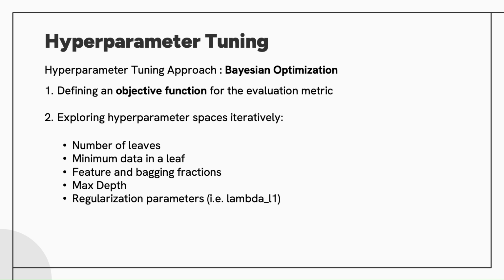Next, we explored the hyperparameter spaces iteratively. These are the 5 key parameters we adjusted to achieve the best possible performance while avoiding overfitting. All three models were tuned using 200 iterations, starting with an initial exploration phase of 5 iterations. While more iterations could potentially lead to more precise hyperparameters, we faced time constraints. Each tuning session already took approximately 8 hours, and we determined that further iterations would not likely yield significant improvements.